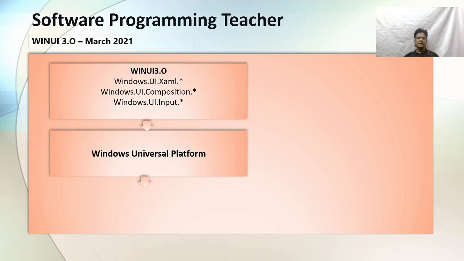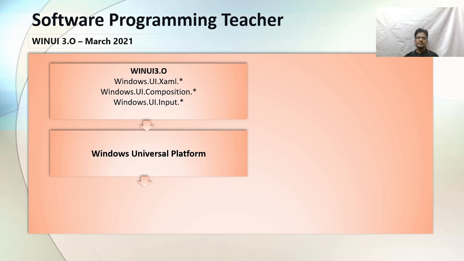See here, in the previous slide I showed you WinUI 2.0 having only controls and styles, but here WinUI 3.0 has all of it. That means we can develop our own application whatever we need. That's the reason we call WinUI 3.0 a little bit latest technology and a stable technology.